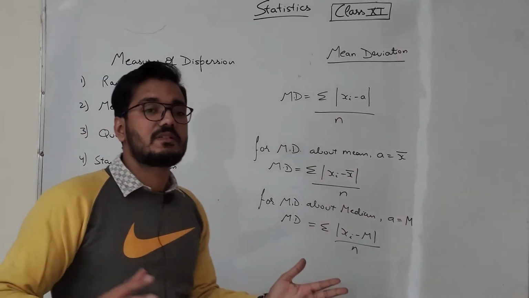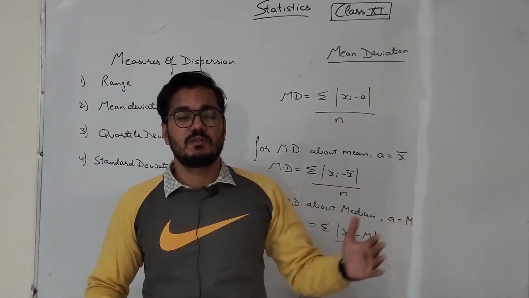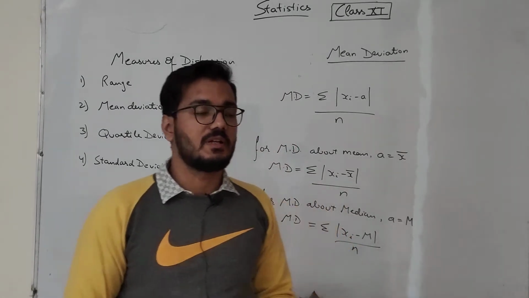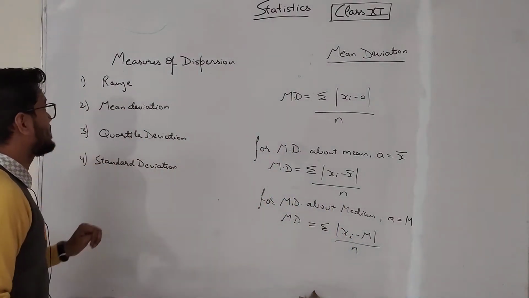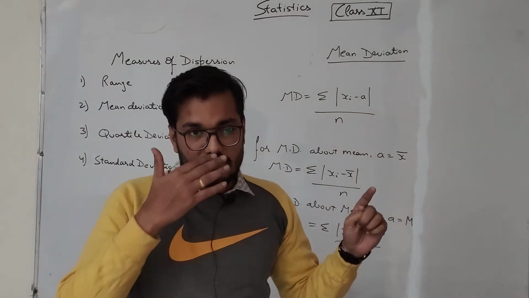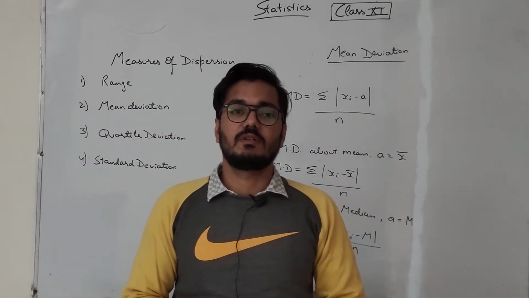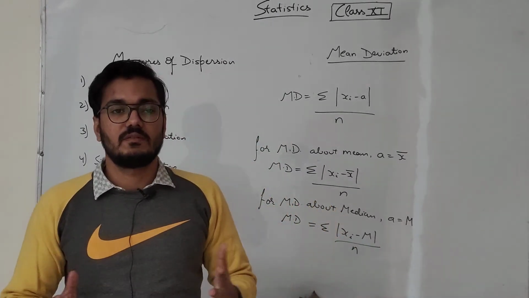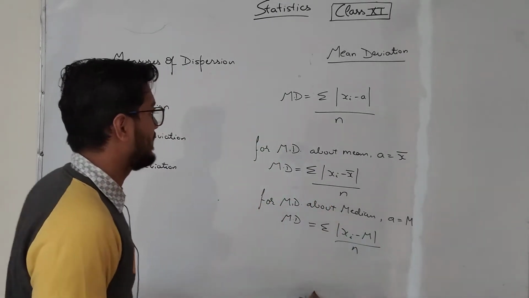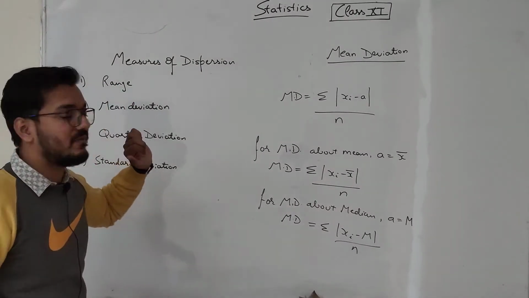Dispersion means deviation, right? Whatever deviations are there in the values, that is what we are going to discuss in this chapter. So four measures of dispersion are there. First one is range. Range is highest value minus lowest value, right? The gap between two values is range. Range of the data is highest value minus lowest value, or maximum value minus minimum value.